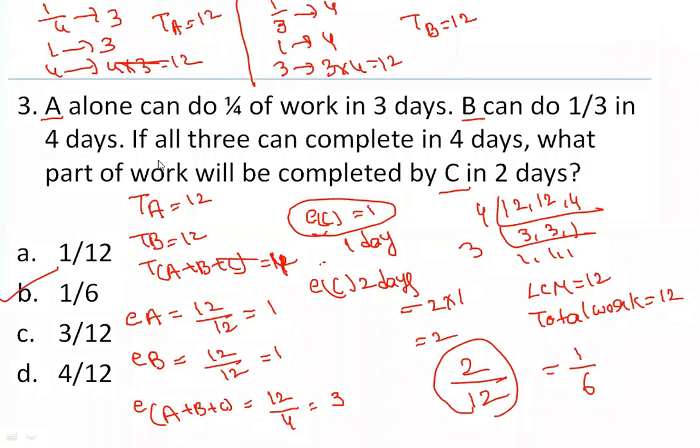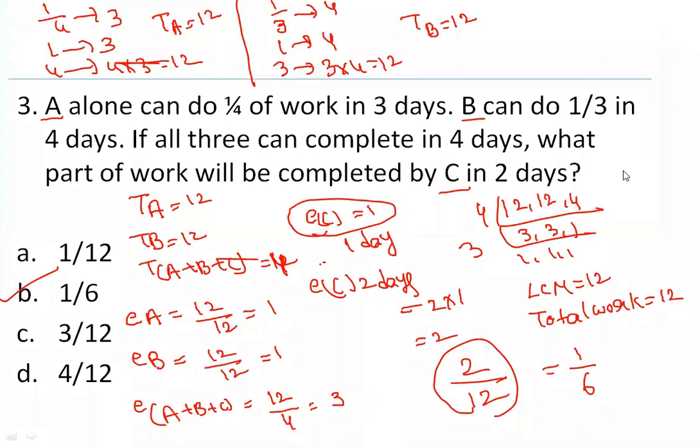Efficiency of C is 1 means in 1 day, he can do 1 unit. So in 2 days of time, he can do 2 units of work. Out of total work, how much? Total work is 12. So that is the reason 1 by 6. So is it clear, guys? Or any more doubts? Only last part.